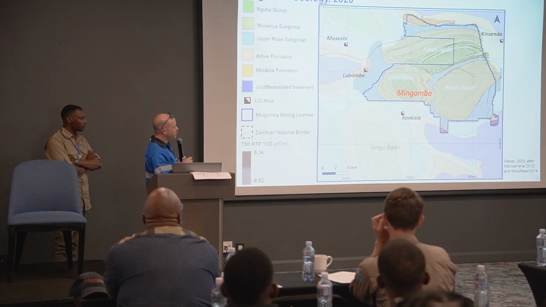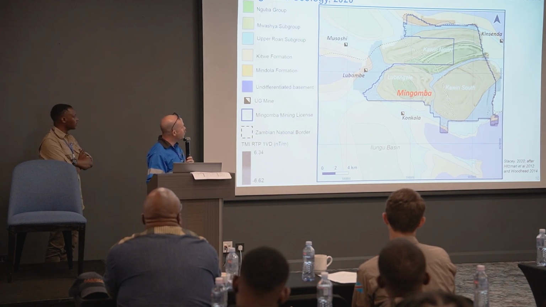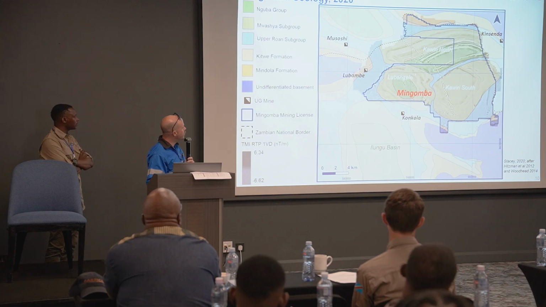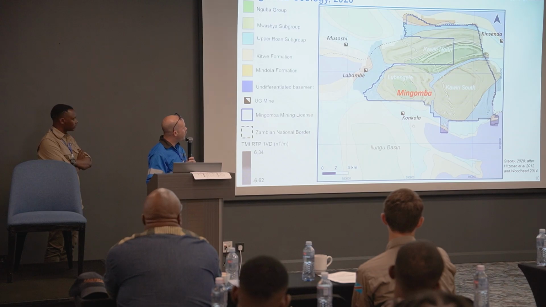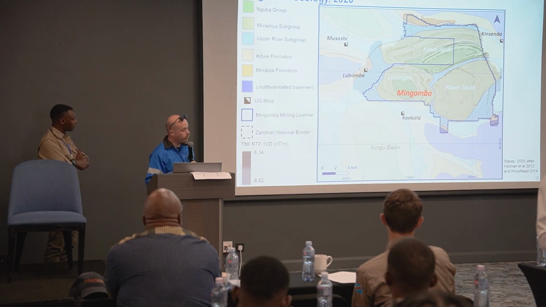Let me just define some areas real quick as we look at some drill holes. The Mingomba deposit sits within what's called the Lubengala synform. Next to it is the Kuiri South synform. To the north is the Kuiri North. And then I'll also show a hole or two from the Ilungu Basin on our Konkola West license to the south. But Mingomba is underneath the Lubengala area.